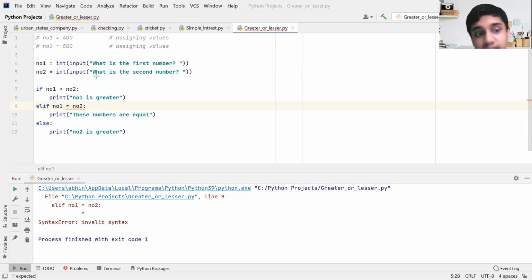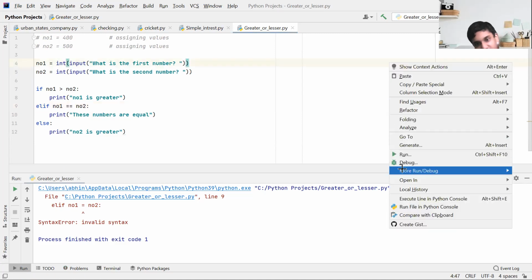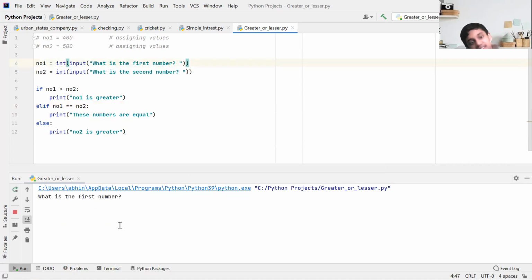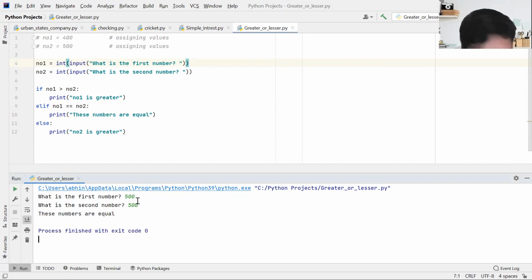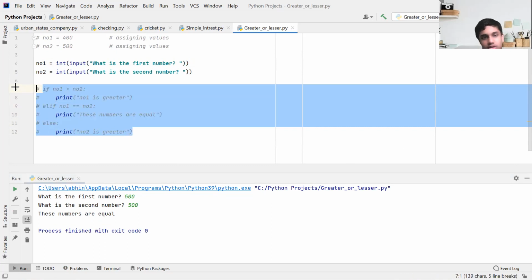So in Python, there's a method of doing that, basically to iterate into each of these variables and check. That method is just putting another equals sign, so that this would check what's inside. So 500, 500, these numbers are equal. This is the first way of doing it.